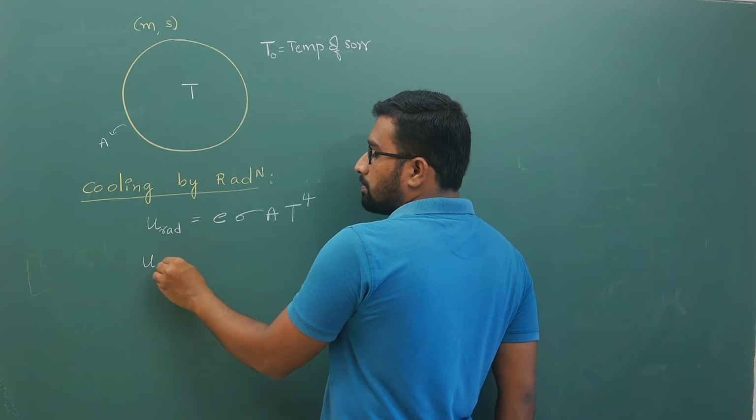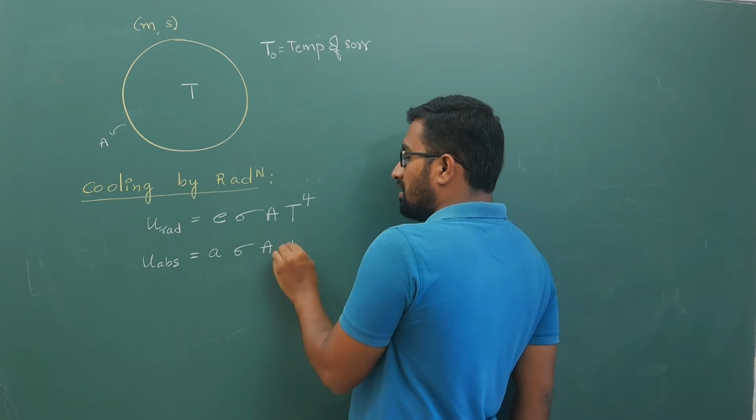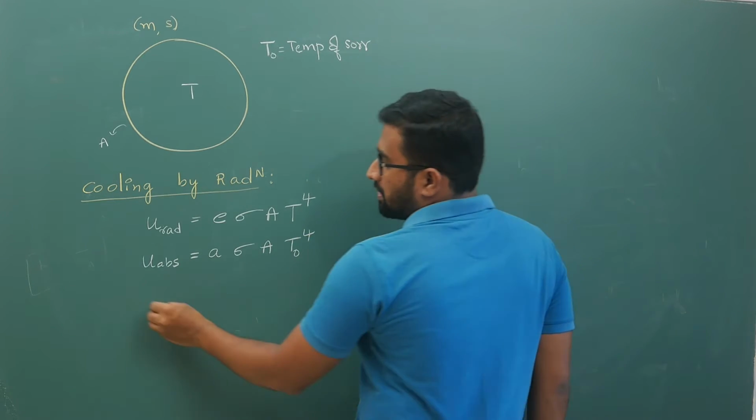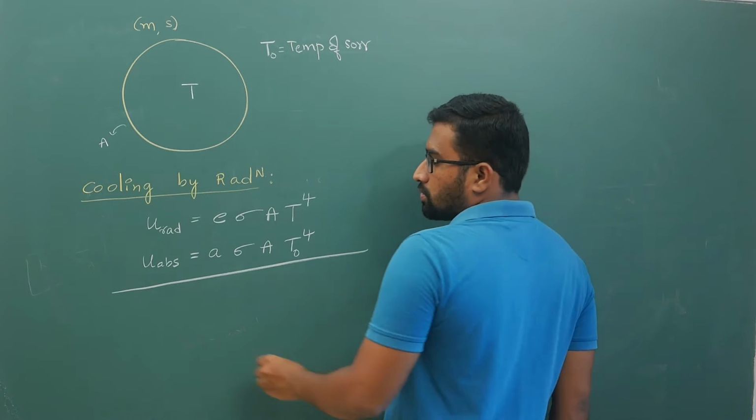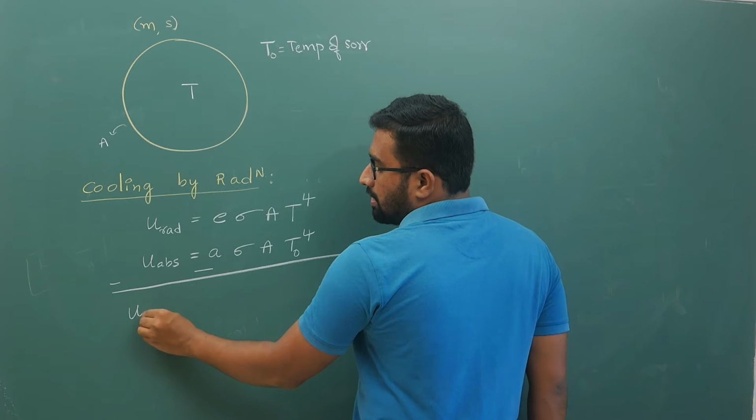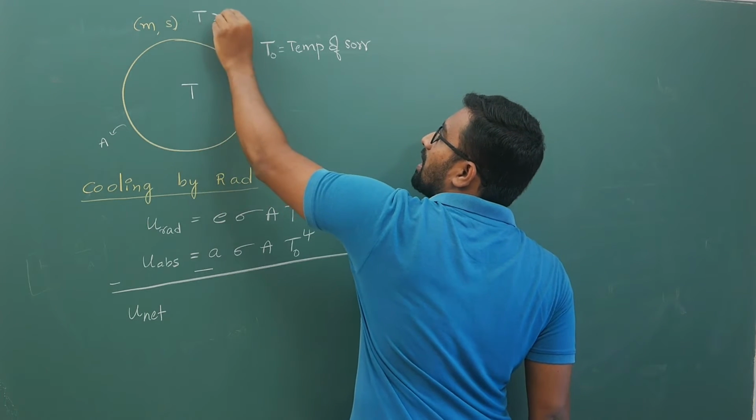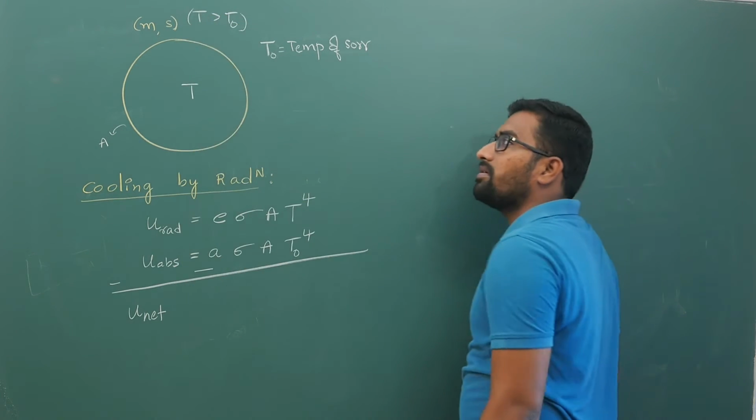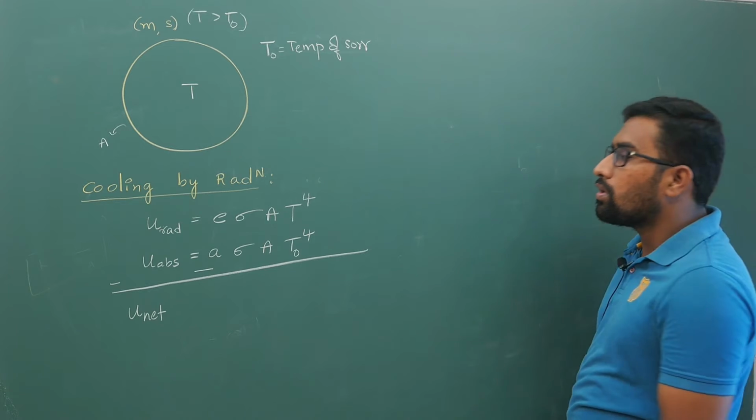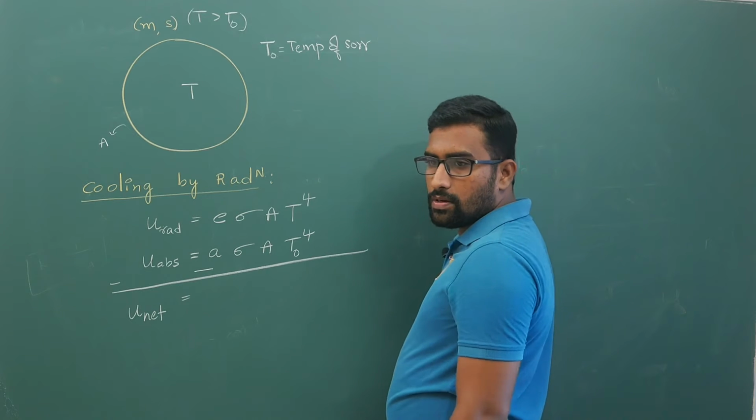Your energy absorbed per second is A into sigma into A into T naught power 4, where T is the temperature of the body and T naught is the temperature of the surroundings. Now let us subtract these two values. Your net loss of energy, assuming T is greater than T naught, meaning the body temperature is greater than T naught, is that the body will lose energy. So your net loss of energy here is going to become, this E and A are equal.